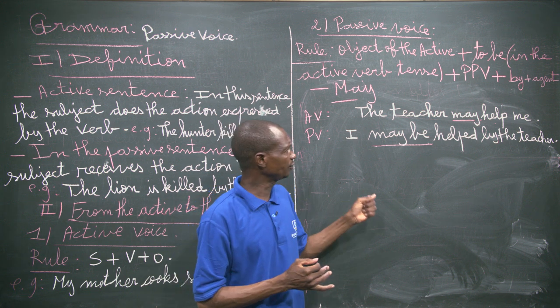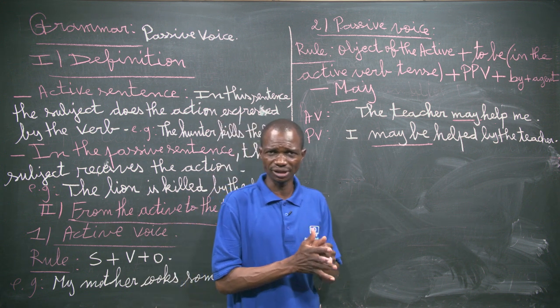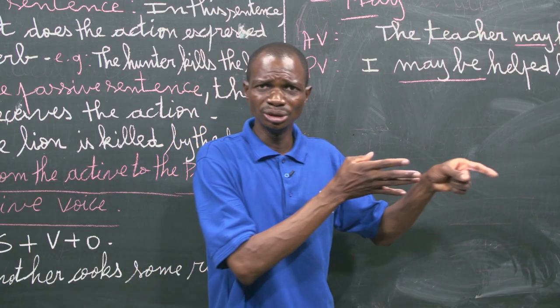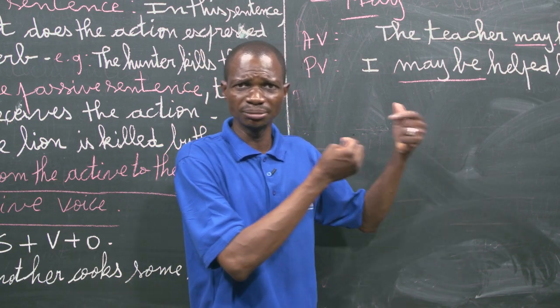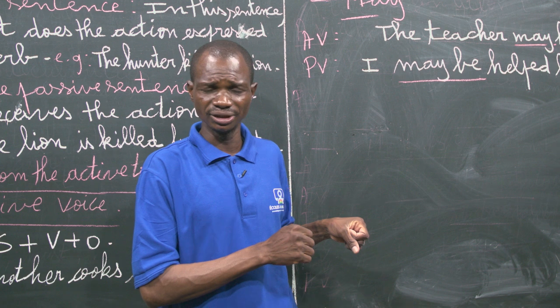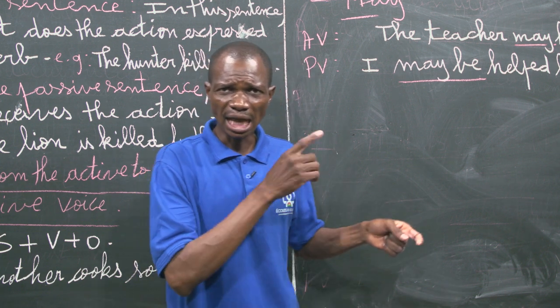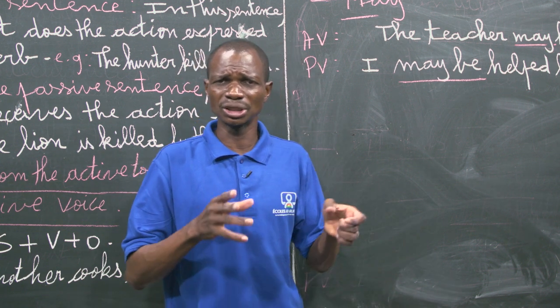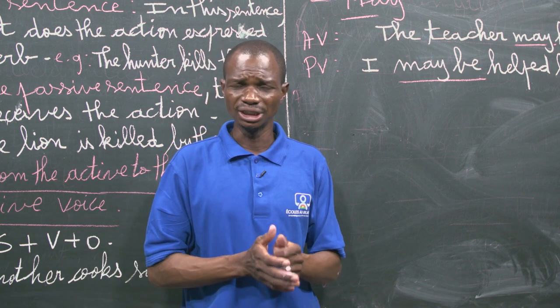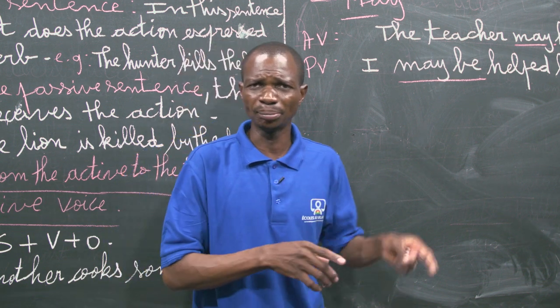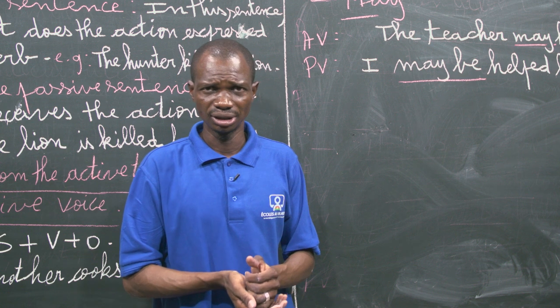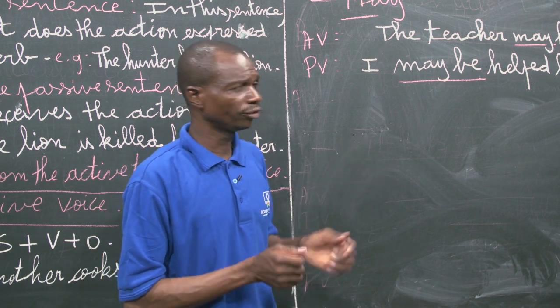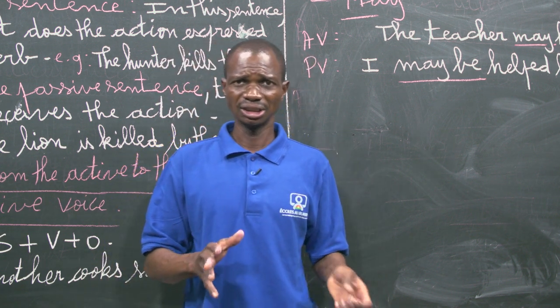And after it we have the past perfect. The past perfect, if you use the object which becomes subject of the passive, it is had been with all the personal pronoun subjects and with all the nouns. It is had been plus the past participle of the verb. Then with the modal auxiliaries, it is simple.